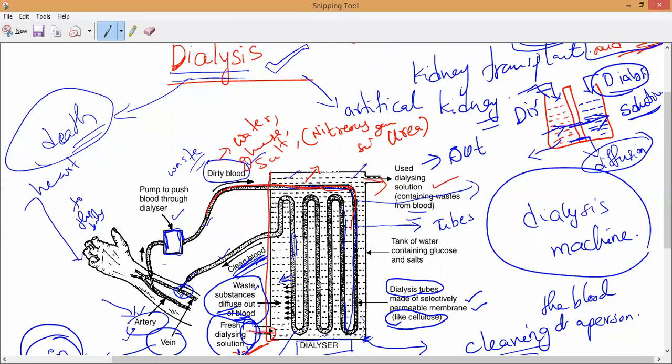But we are not adding any urea in the dialysis solution, while the blood has a large amount of urea. So when the blood passes through these cellulose tubes, the selectively permeable membrane, the blood will send the urea outside by the process of diffusion, so that the cleaned blood goes back to the body again through what? Veins. This is what we call the dialysis process, dialysis of human blood.